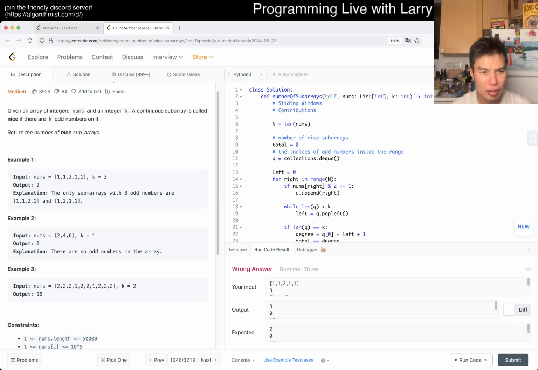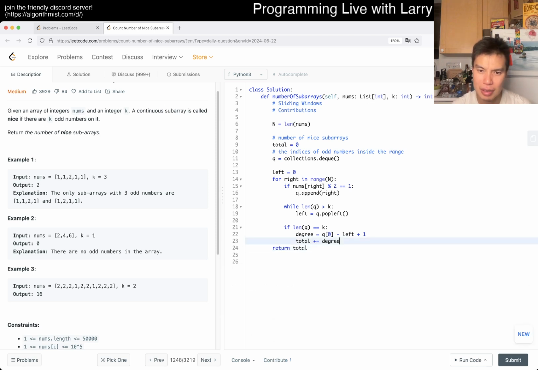So okay, so here q sub 0 should be 0, so then it's just 1. That's true.